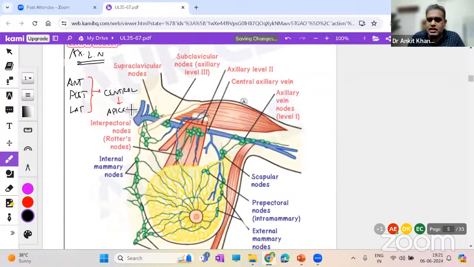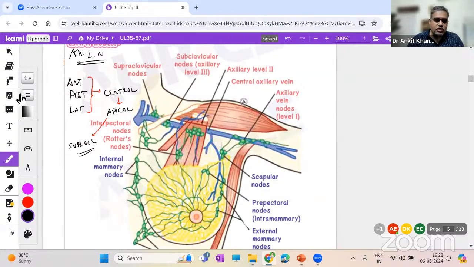So we have basically in the axilla, draining the breast, these 5 groups of lymph nodes. Right from anterior, posterior, lateral, they all go to the central group of lymph nodes, and from there it will go to the apical group of lymph nodes. From the apical group, it will then go to the supraclavicular group of lymph nodes. That is a different thing. First thing, understand that.